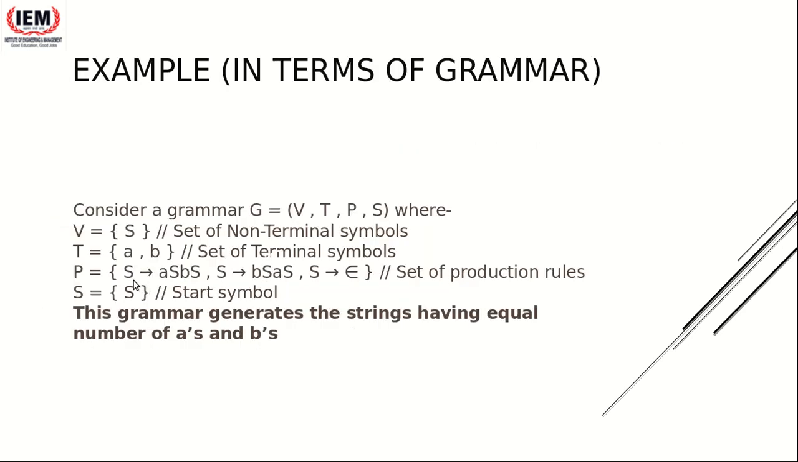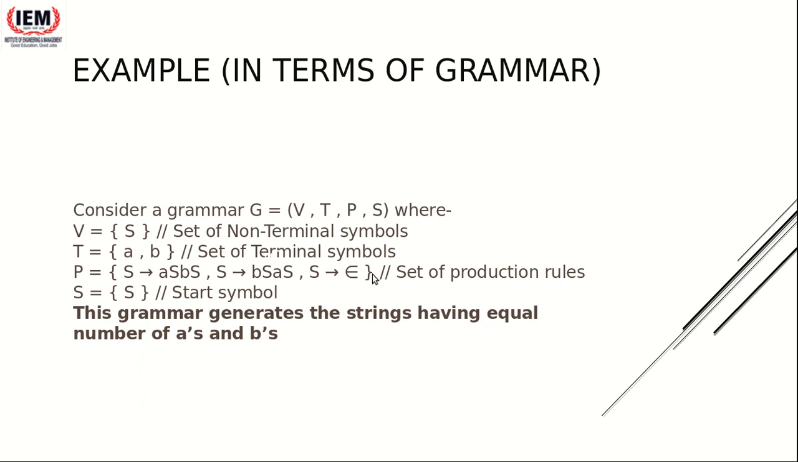If this is your grammar, what are the terminal symbols you can find? Only a and b, because only small letters can be your terminal symbols. That is why I have written T is equal to a, b. What are the non-terminal symbols? Search for all the capital letter symbols. It's only capital S, nothing else. So V is equal to capital S, the set of non-terminal symbols. Then the starting symbol is always capital S. This remains unchanged for any and every grammar. And P is the set of production rules that are given.